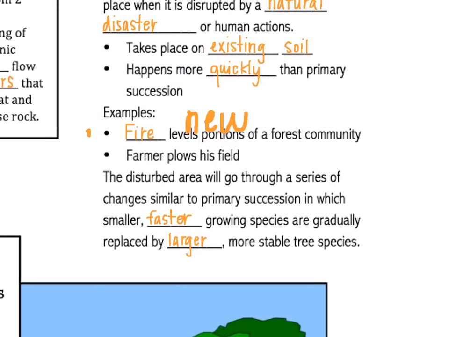Some examples include fire, forest fires that can level portions of a forest community, and so as that community starts to grow back, it starts with grasses, and slowly shrubs grow back, and finally trees. That's secondary succession. The second example is a farmer who plows his field. When he plows his field, he's basically starting fresh with a new community, and slowly the plants will begin to grow back. The disrupted area will go through a series of changes similar to primary succession, in which smaller, faster-growing plant species are gradually replaced by larger, more stable tree species.